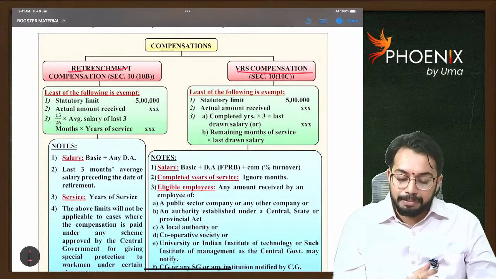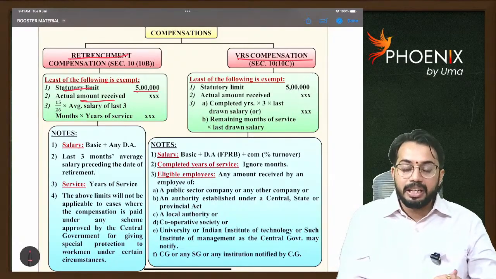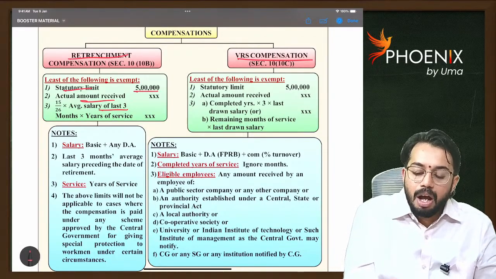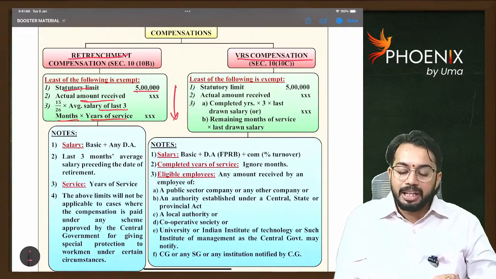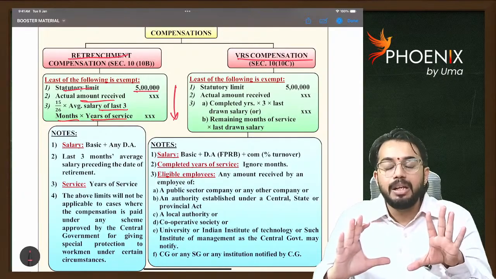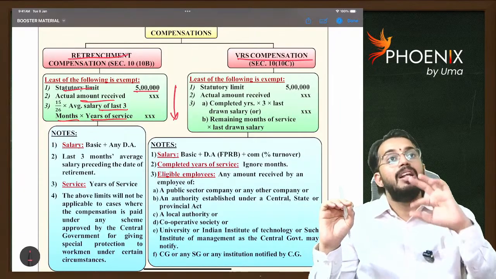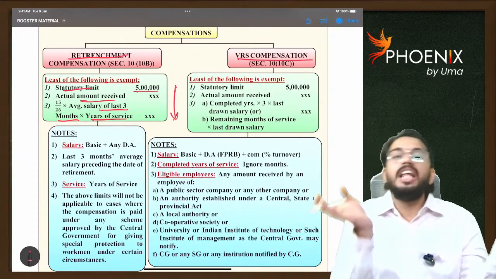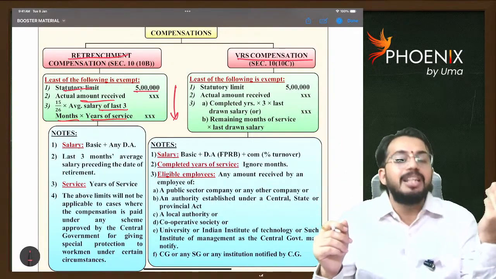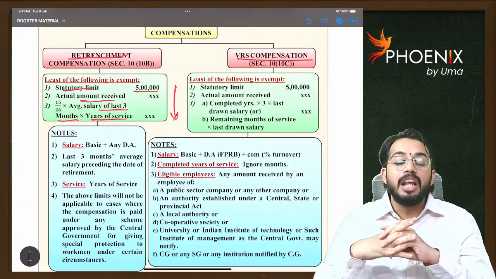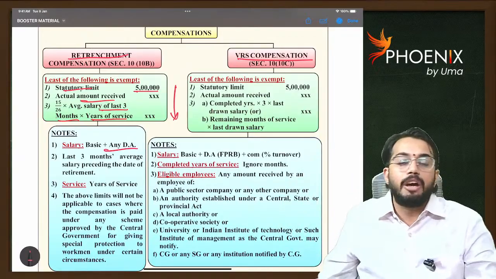Sir, how much is the exemption? Exemption will be the statutory limit of 5 lakhs, or actual retrenchment compensation received, or 15 by 26 into last 3 months average salary into years of service. Out of these three, whichever is lower should be considered. So, very simple: statutory limit 5 lakhs, actual retrenchment compensation received, and the last 3 months average salary preceding the date of retirement. Ignore today; you need to take the last 3 months average salary. Salary for this purpose is basic plus DA, whether DA forms part of retirement benefits or not.